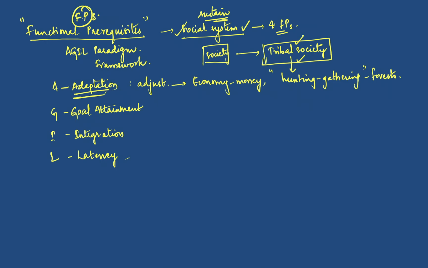Secondly, goal attainment. For any individual and any society, there is a particular goal that you have to reach. There should be a motivation to attain the goal, and this is basically done by the political system of a country.